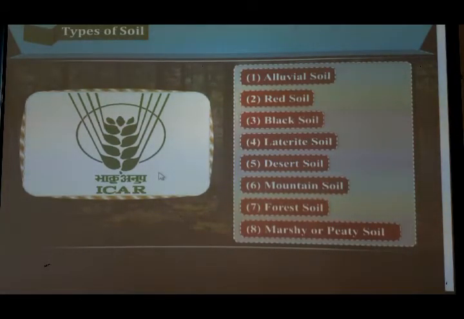First is alluvial soil, second red soil, third black soil, fourth laterite soil, fifth desert soil, sixth mountain soil, seventh forest soil, and eighth is marshy or wet soil. Now we will discuss in detail about all these types of soil. So very first we will take the alluvial soil.